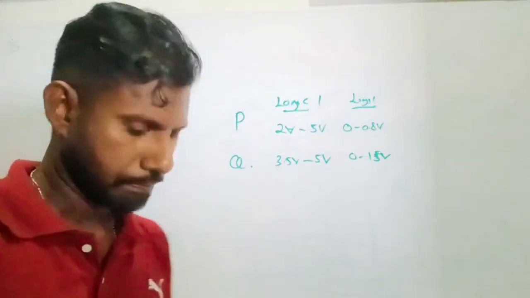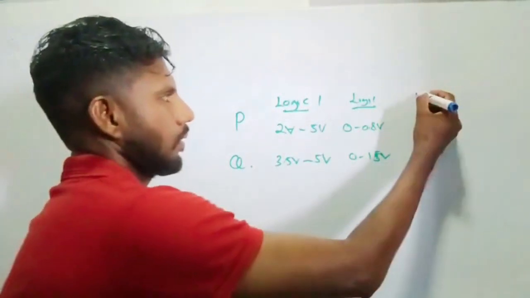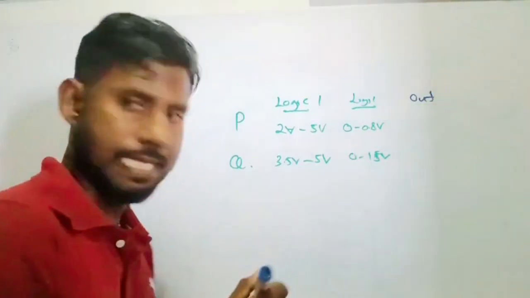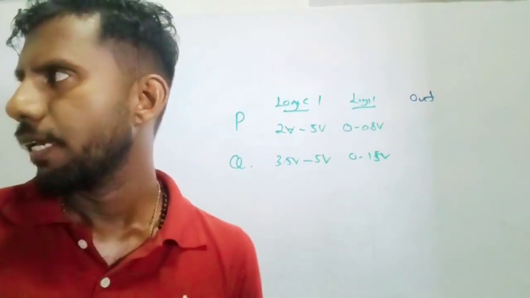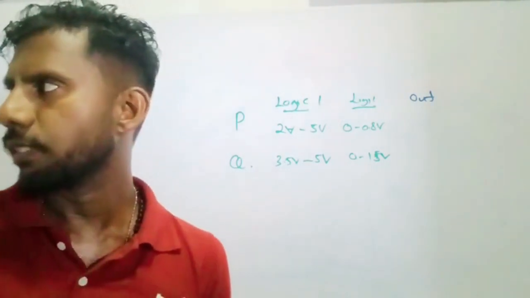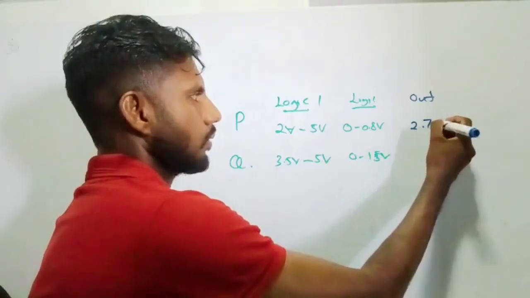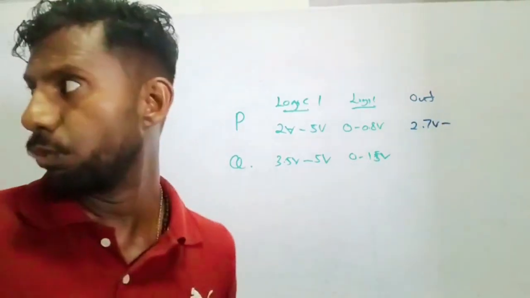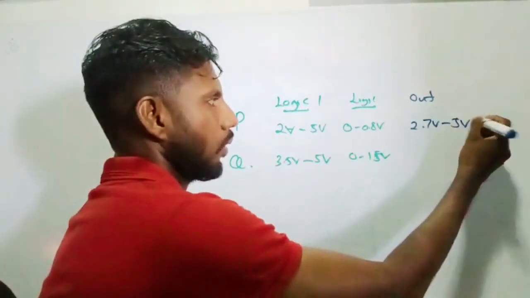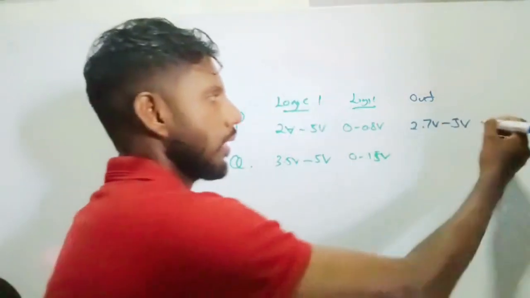There's a difference. And the output of P will be 2.7 volt to 5 volt for logic level 1, and 0 to 0.4 for logic level 0.